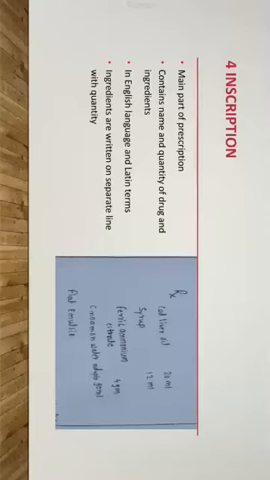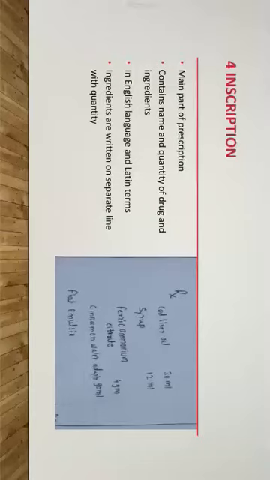As you can see, the inscription contains cod liver oil 30 ml, syrup 12 ml, ferric ammonium citrate 4 gram, cinnamon water add up to 90 ml. It is a part of the inscription which is written in the prescription.